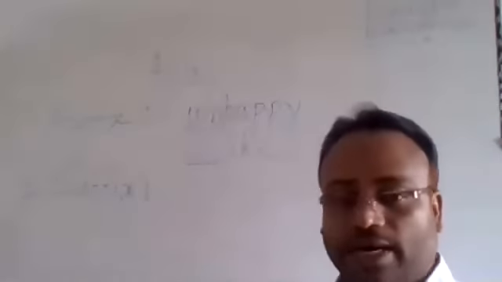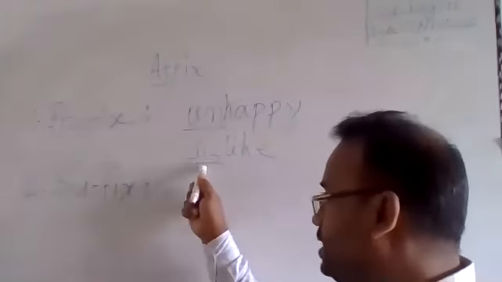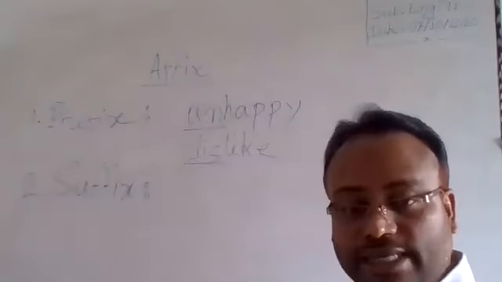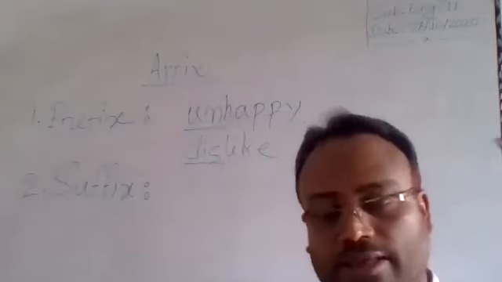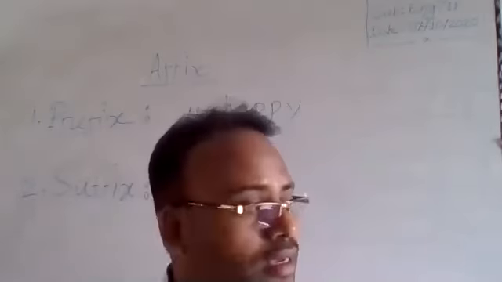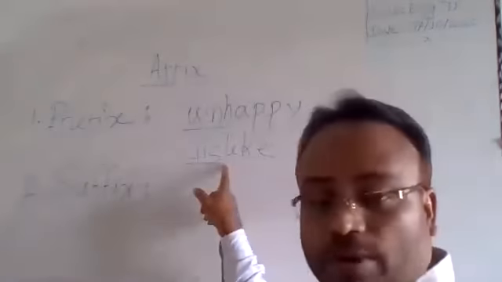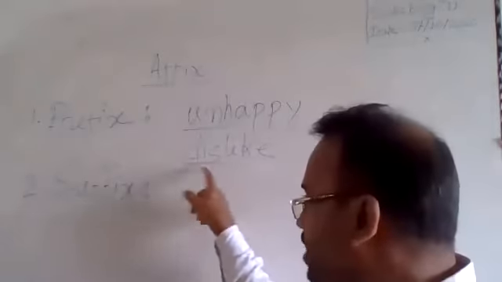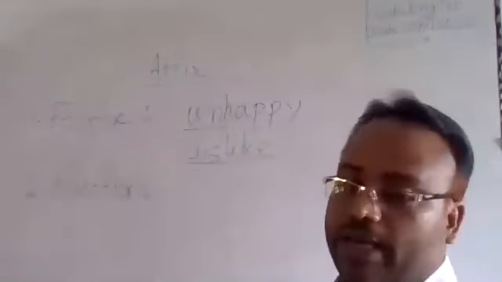This one is also verb, but it's different. It bears different meaning. Here, this is prefix. Clear? Remember, a prefix is a letter or a group of letters which is fixed or added before the keyword to make a new word.